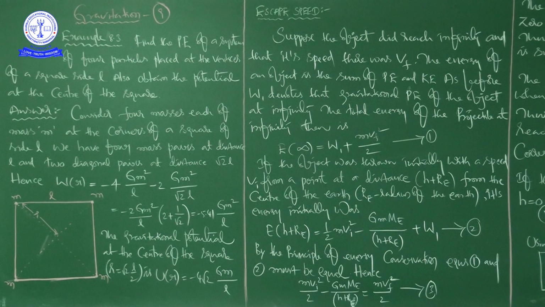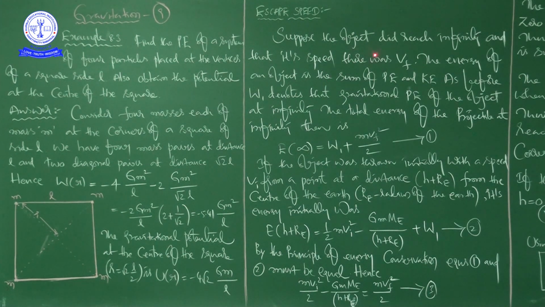If you provide the initial speed to a particular object as high as possible, then the body will escape permanently from the surface of Earth. That speed is called escape speed. Okay, you can see here.